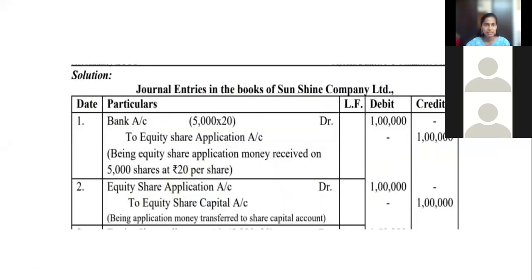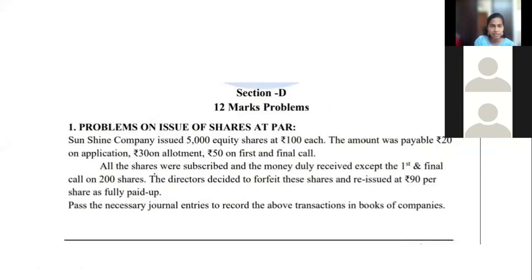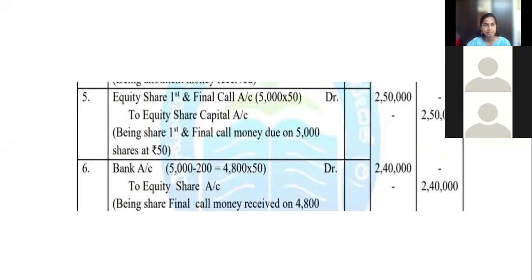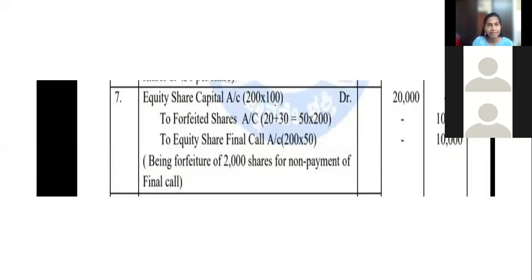The directors decided to forfeit these shares. Directors forfeit and cancel these shares, which shares? These 200 shares. So the entry will come like this: equity share capital account debit, to forfeited shares account, to equity share final call account. I have explained this once again, just brushing it up.